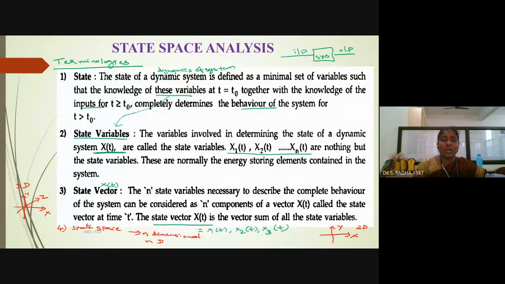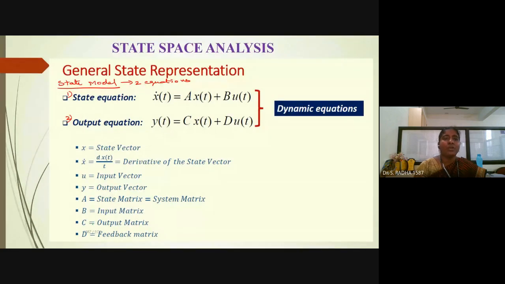State space means how many dimensions we are using to represent them. One may be dependent on another. For example, the fuel and the speed of the vehicle are sometimes interrelated. Those are interrelated, so we take a space, the state space, the number of dimensions required to represent the system. Finally, we put all these background things together and represent the system using 2 equations. Any system can be represented using 2 equations. Those 2 equations put together are called the state model.